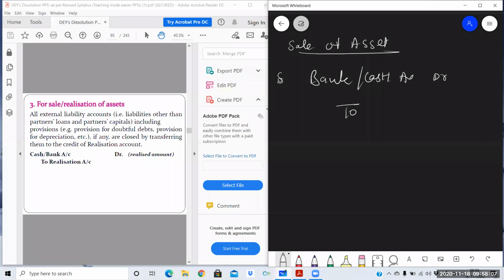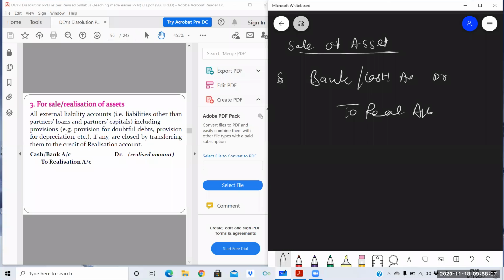Second, the whole money will be coming only in realization account. You cannot write like you have sold furniture, so you cannot write here bank to furniture. The entry will be wrong. Why? Because furniture is already transferred to realization account. Furniture account is already closed. So all money will be coming only in realization account.